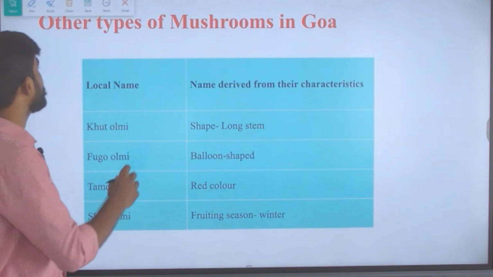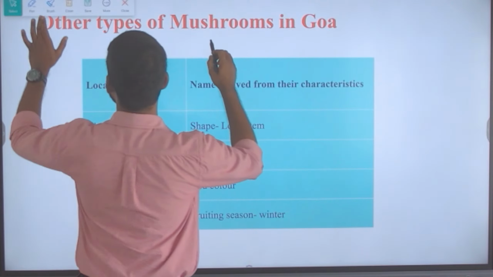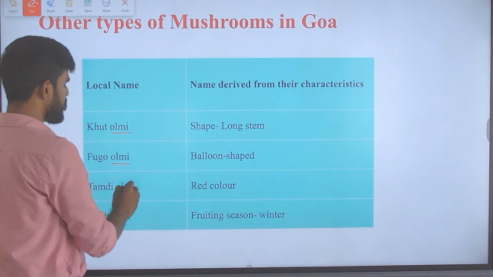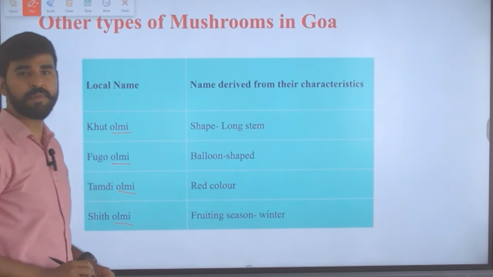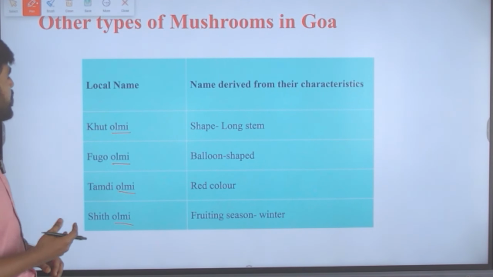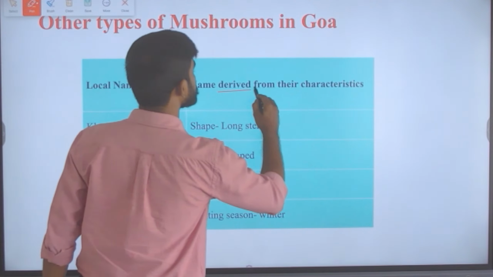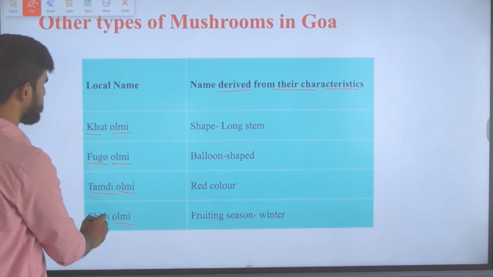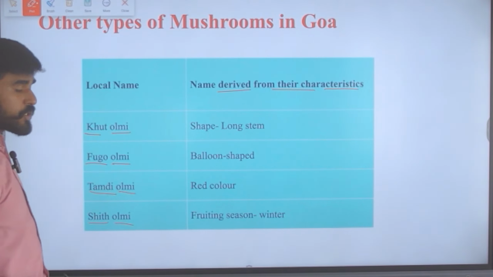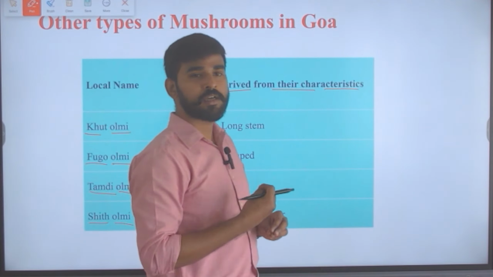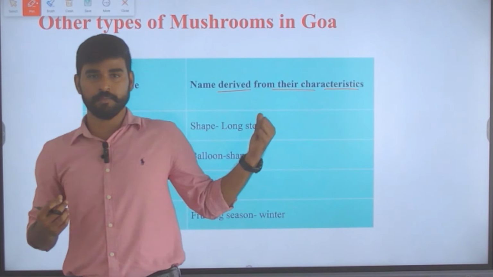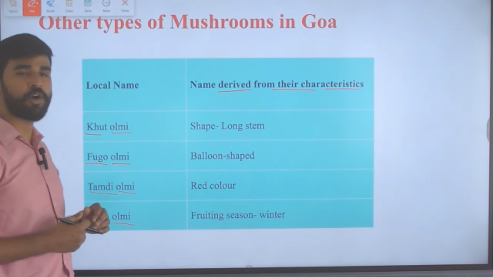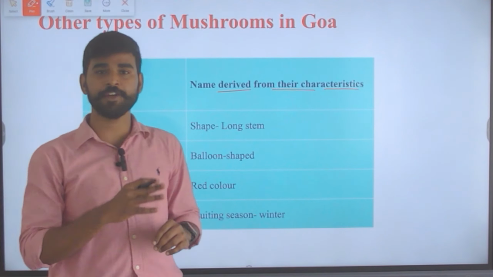And then there are other types of mushrooms that are grown in Goa, and if you note, every other name ends with Olmi. Here Olmi means mushroom. Depending upon their characteristics, they are named like Kut Olmi, Fugo Olmi, Tamdi Olmi and Shit Olmi. In your prelims, a question based on this may be asked, like Kut Olmi, Fugo Olmi and Tamdi Olmi, often seen in news, are related to what?